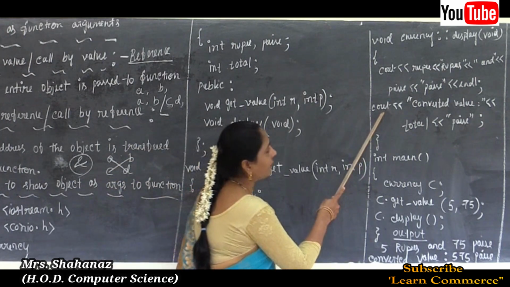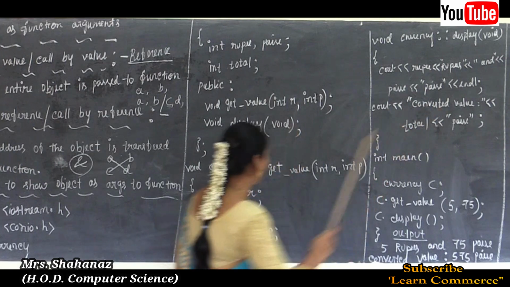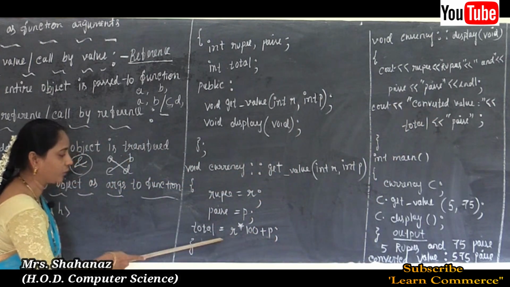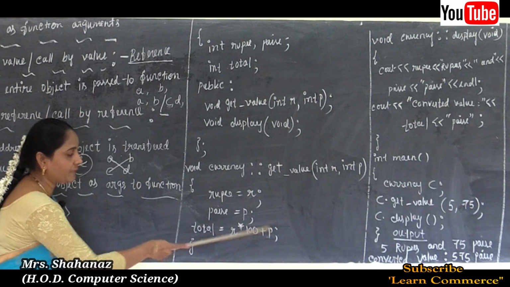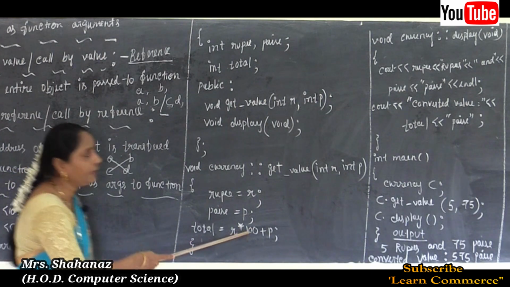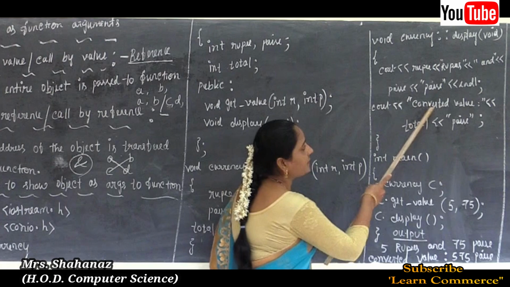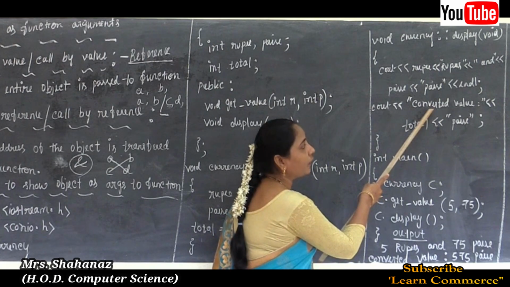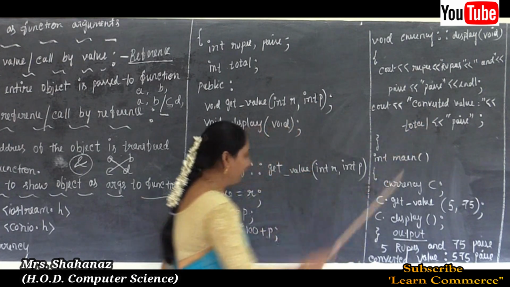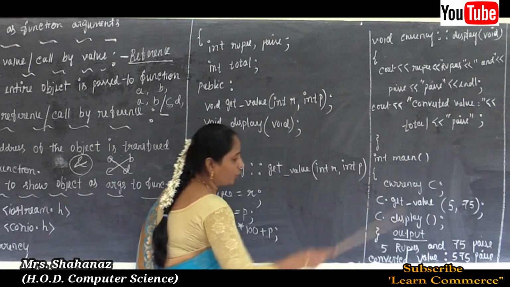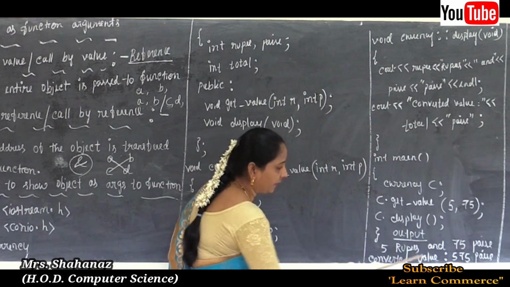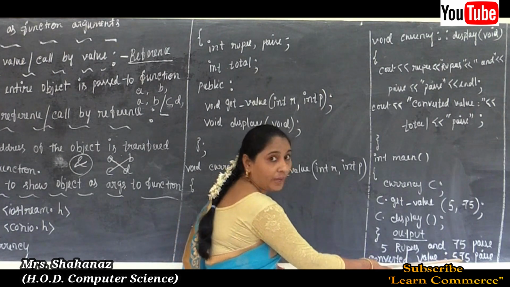And next one, the converted value. Why? Because already we completed the calculation by using total here by taking the r and p paise multiplied by 100. So see out this second message going to display as converted value, and next one is the total value after the calculation total. So going to display the converted value 575 paise.